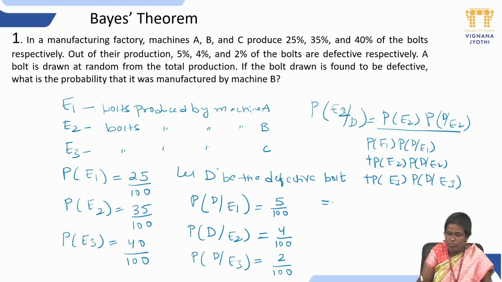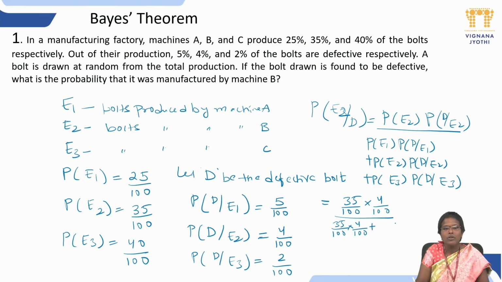What do we have here? Probability of E2 is nothing but 35 by 100, into the percentage of defective from machine B, that is nothing but 4%.